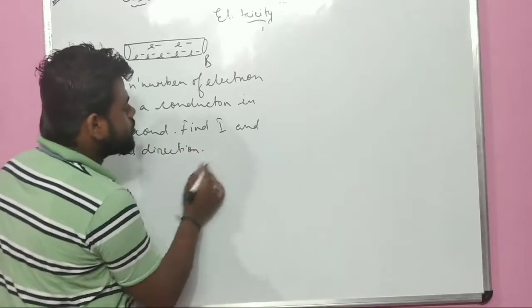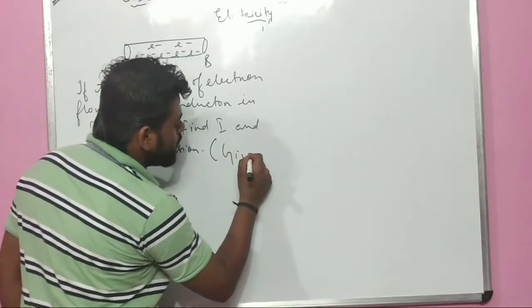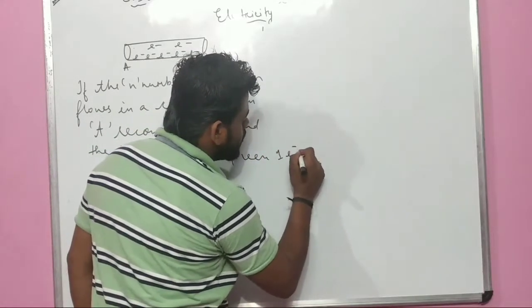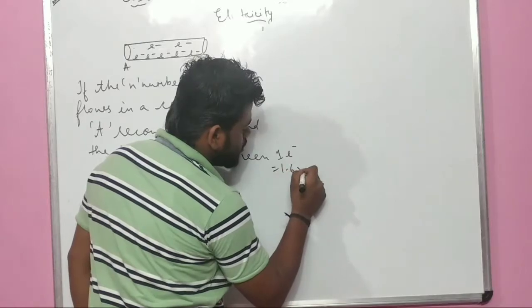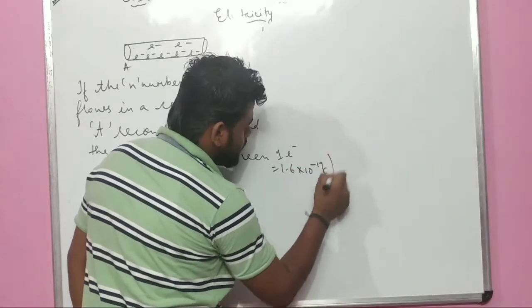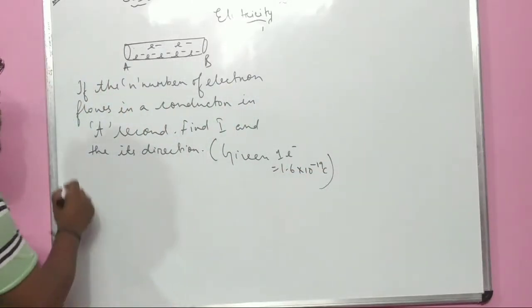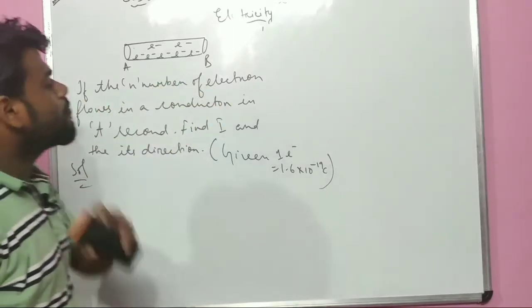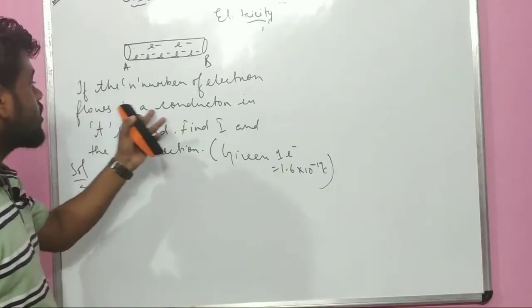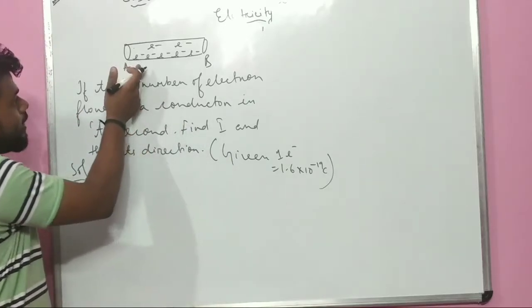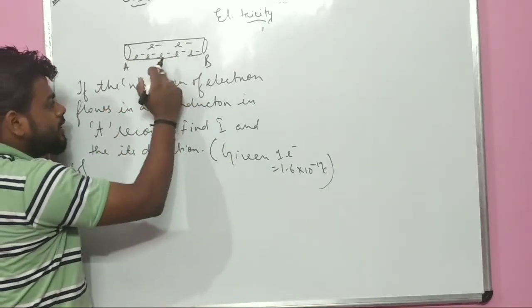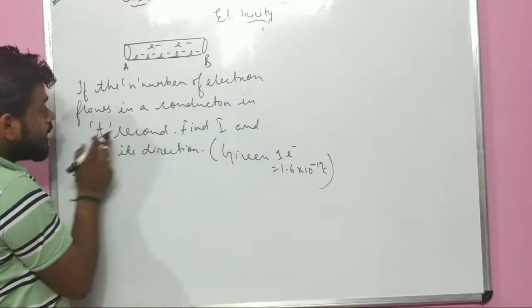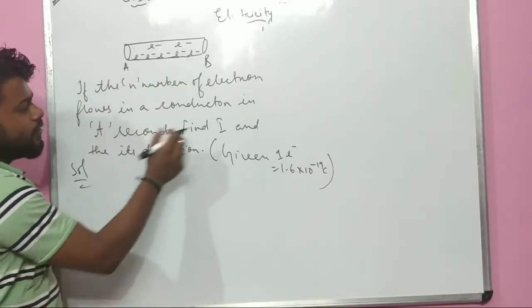And given, let me also give something. Given 1 electron equals 1.6 into 10 to the power minus 19 coulomb. It is given in the question. We have to take it as the solution. What is given in the question? If n number of electrons flow in a conductor in t seconds, find I.